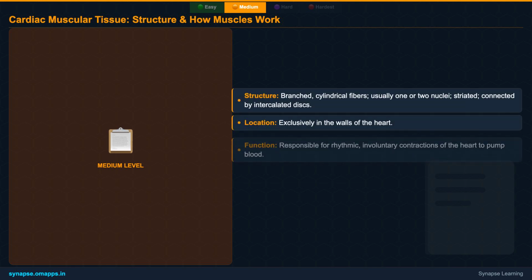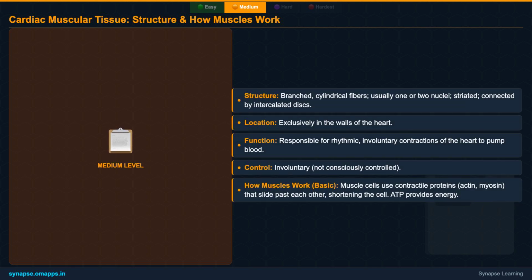Finally, let's explore cardiac muscular tissue, a truly unique type found exclusively in the walls of your heart. These fibers are branched and cylindrical, typically containing one or two nuclei. Like skeletal muscles, they are striated, but they have a special feature: intercalated discs.